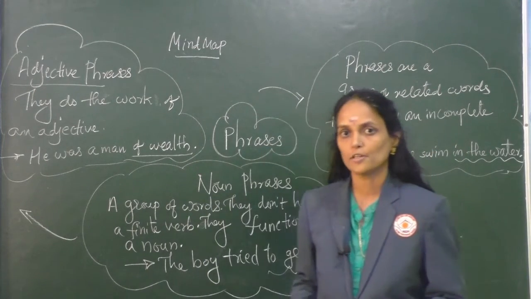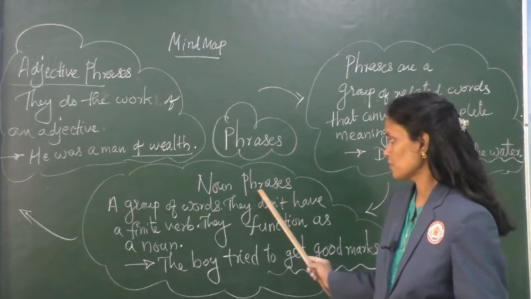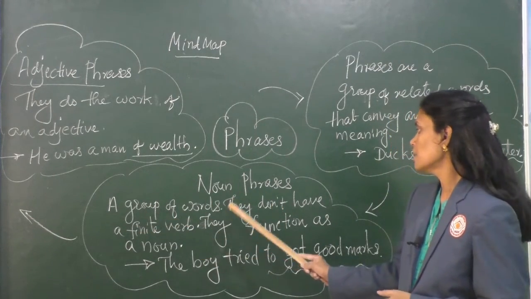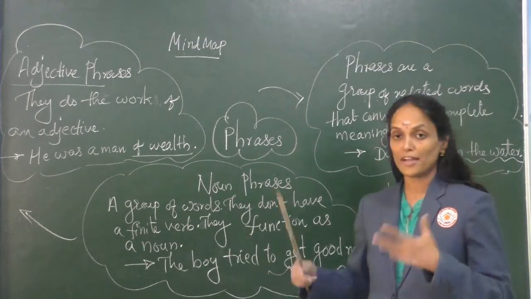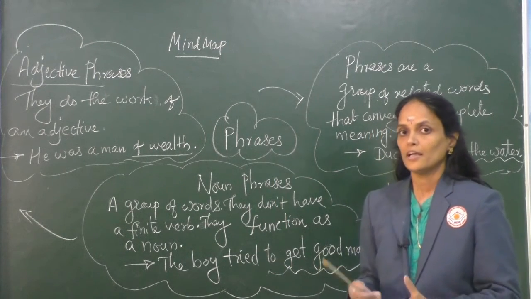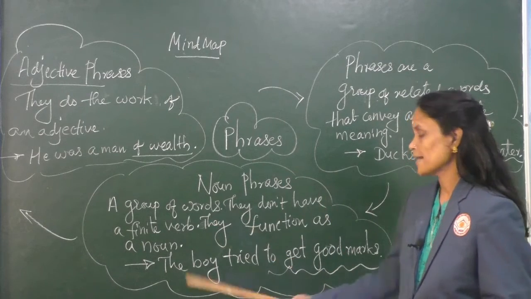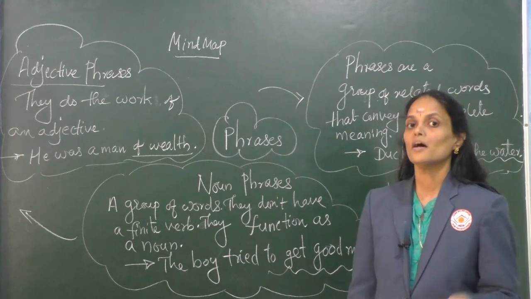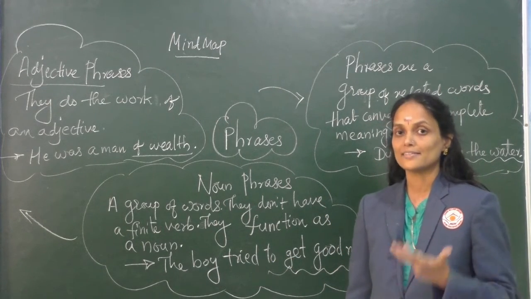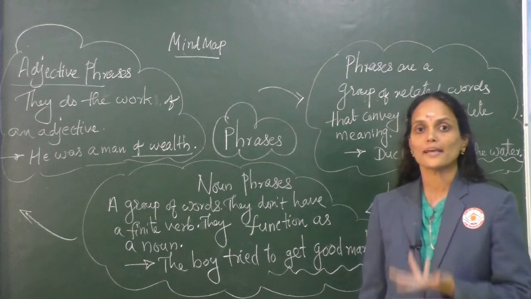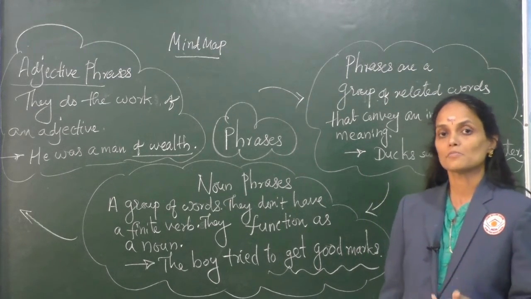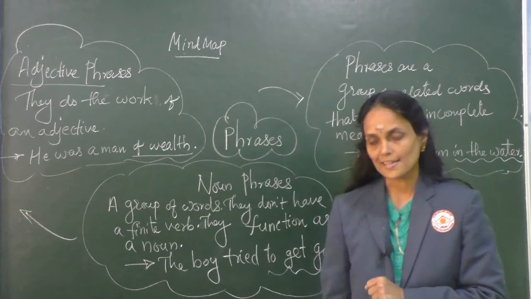The first category of the phrase is noun phrase. It's a group of words that don't have a finite verb or a main verb. In a noun phrase, we don't find a main verb. They function as a noun. As I told you, a noun phrase always has a noun. It can be the subject or an object of a sentence.